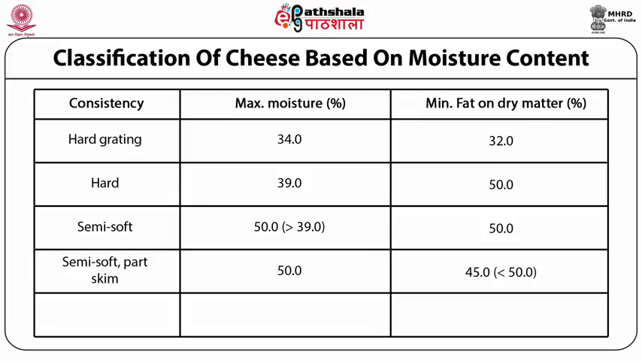Next, going to semi-soft but part skim, because we have already started with a milk which has been standardized to a low fat content. Obviously, the fat content will be low, so the minimum FDM content in this is 45%, whereas the moisture content maximum is 50. And the last, for soft variety, the fat on dry matter should be minimum 50, and the maximum moisture content, though not specified, could be something ranging from 60 to even 65% or more.